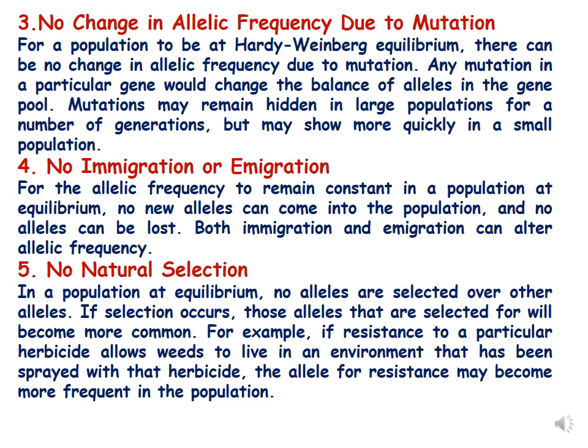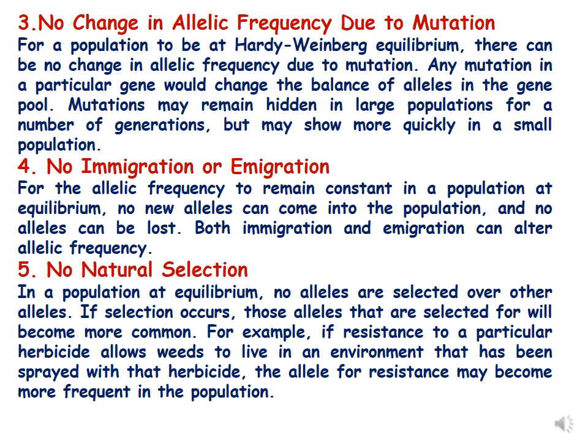The third parameter is that there should be no mutation. When there is mutation, there will be a change in allelic frequency. So, the third parameter of Hardy-Weinberg's law is that there should be no mutation in the population so that there is no change in allelic frequency. For a population to be at Hardy-Weinberg equilibrium, there can be no change in allelic frequency due to mutation.